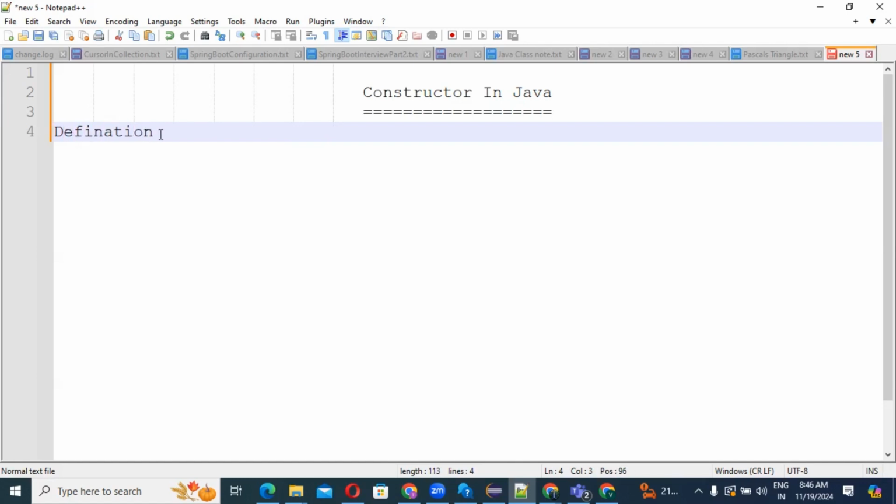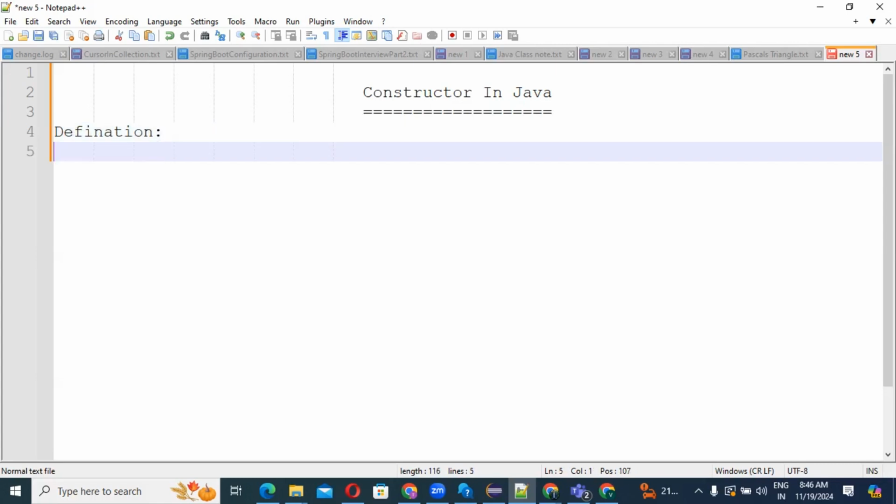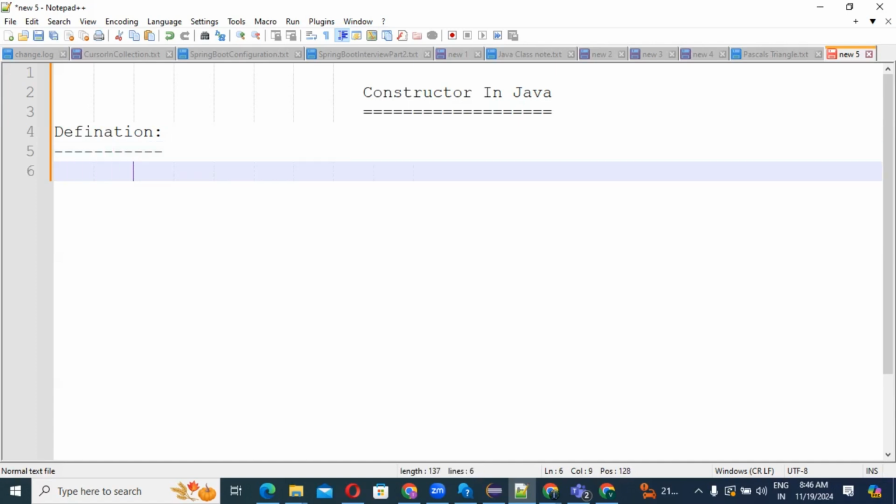So guys, first I will explain what is constructor. The definition of constructor. So let's see what is constructor. So guys, constructor is a special type of method. Don't confuse anything, it's very simple. Constructor is a special type of method whose name is same as the class name.